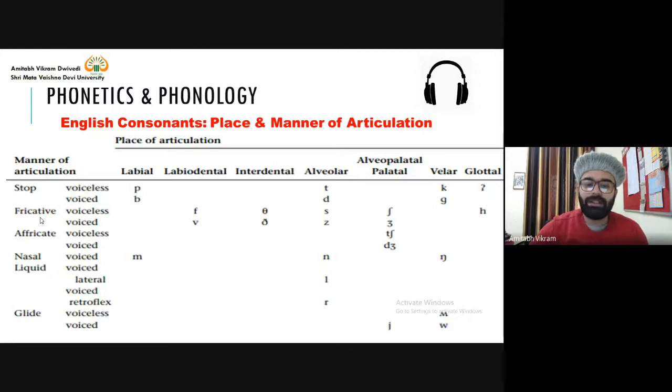Nasal: only three sounds are nasal in English. Ma, ma is labial because the two lips touch each other. Ma.